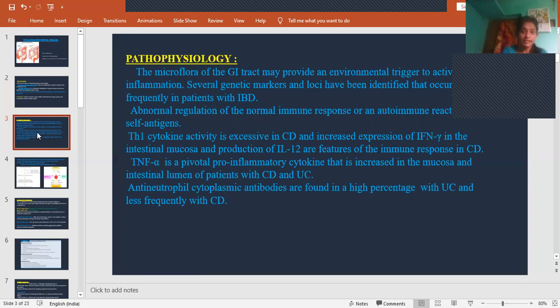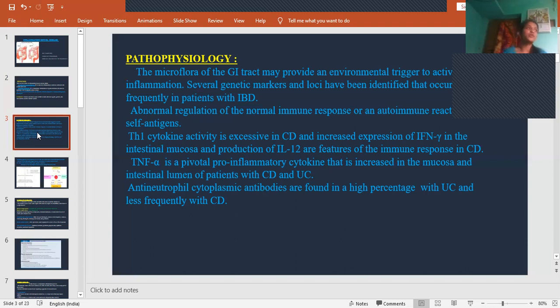Also, several genetic markers and loci have been identified that occur frequently in patients with IBD. That means chances of genetic changes are also seen in some cases of IBD. Then there is abnormal regulation of the normal immune response, or an autoimmune reaction.